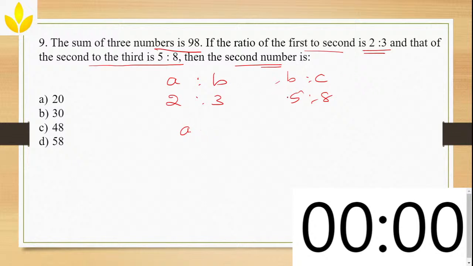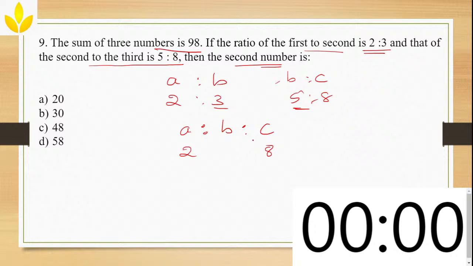So same here, A is to B is to C. Now the problem arises. A value I can write 2, C value there is only one value, I can write it as 8. But there are two B values, which one will you write is the question.